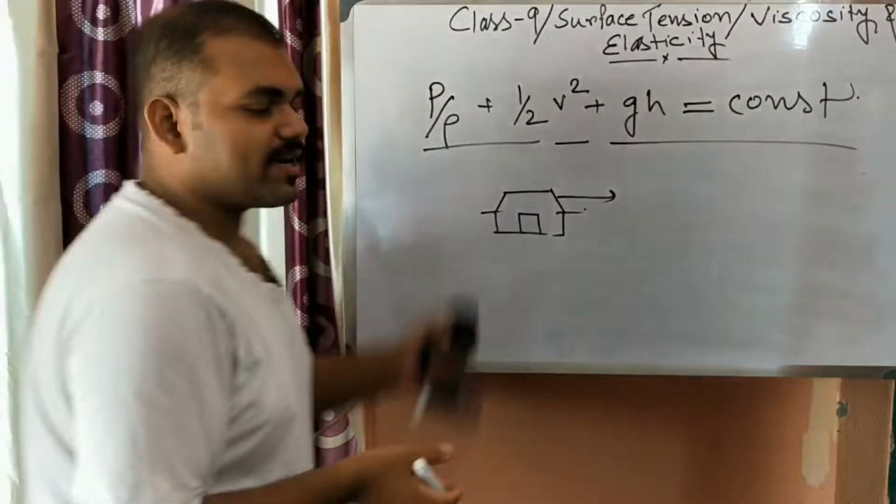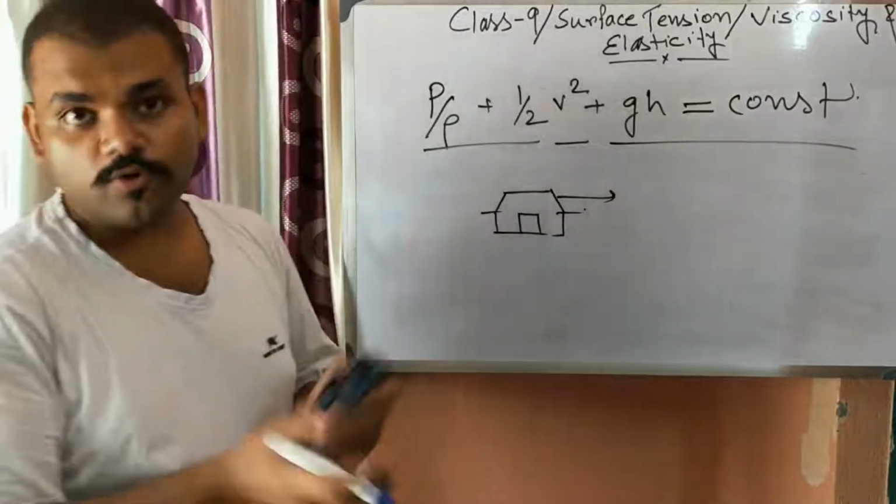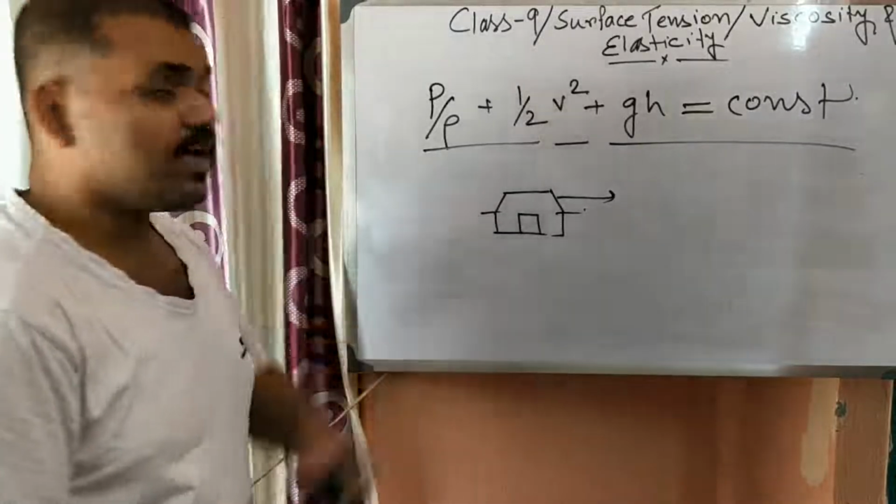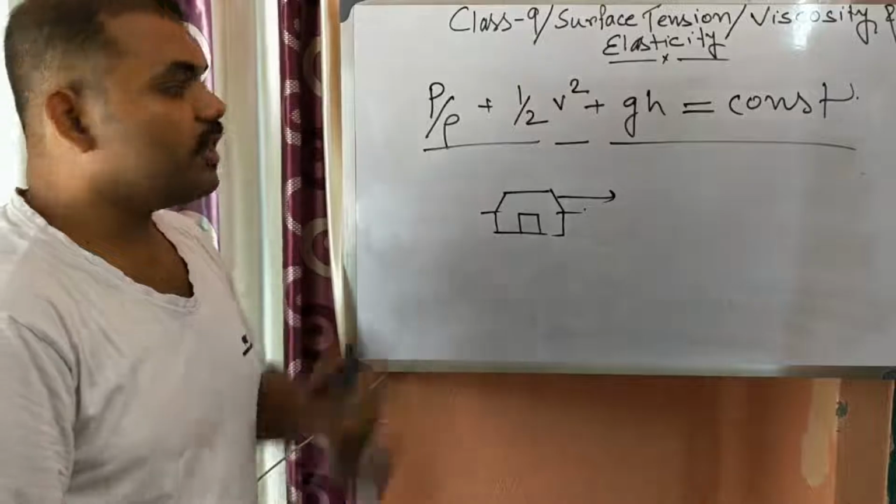Why? Due to the force of the air? No, due to the pressure difference.